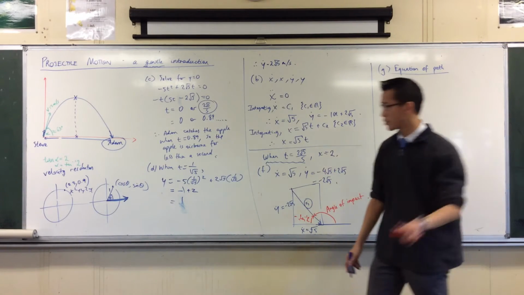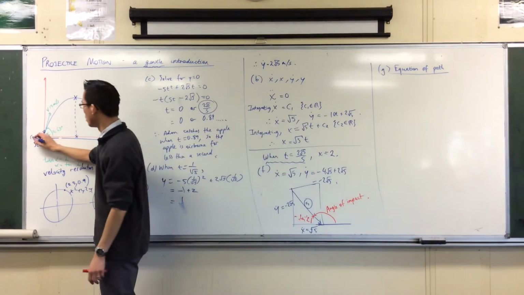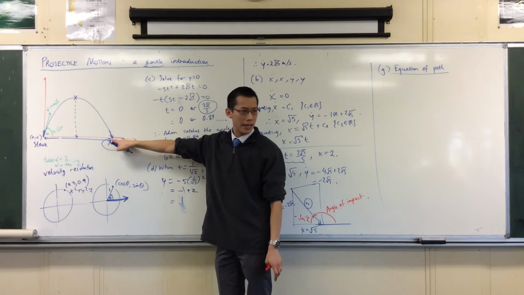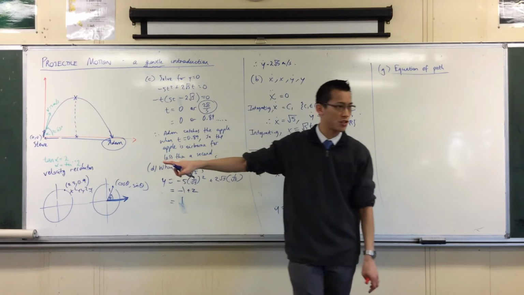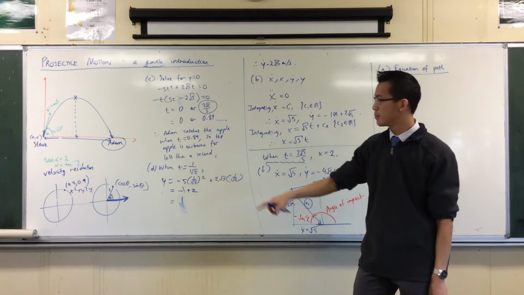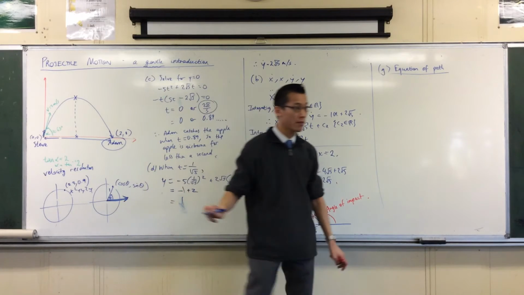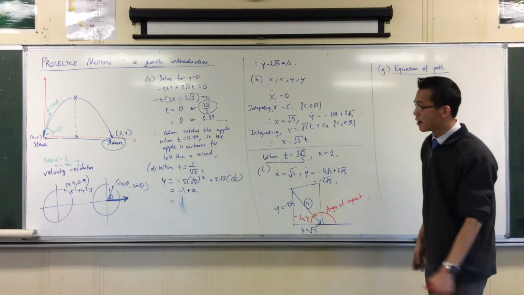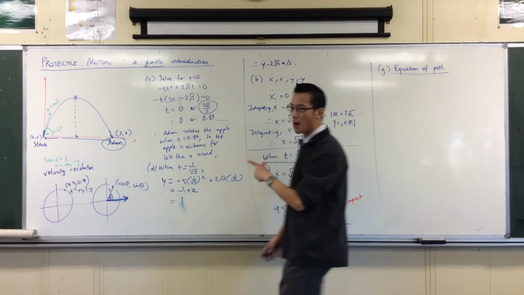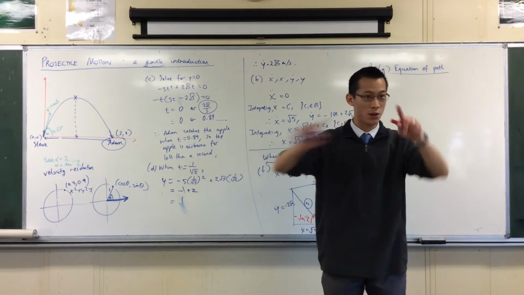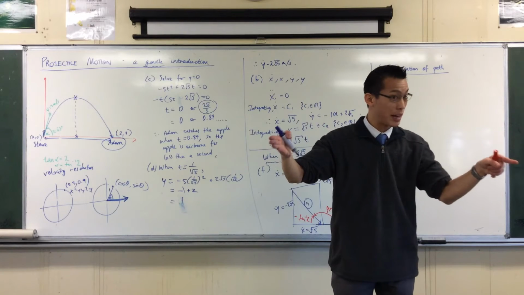You've got 2 alternatives. Number 1, you can say, well, look, I'm at 0, 0. And what is the coordinate over here? We've worked it out in the process of the question. What is it? It's 2, 0, isn't it? Didn't we say that Adam was 2 meters away from Steve? That's what we concluded. So you can do that, and then you need one more point to define a parabola, because there's an infinite number of parabolas that go through those 2 points. What might be a good idea to choose?